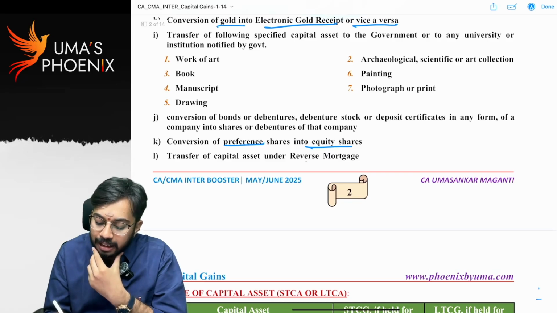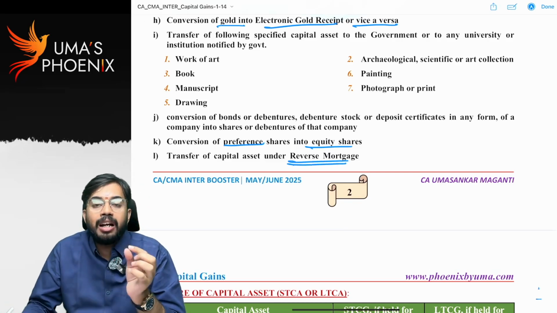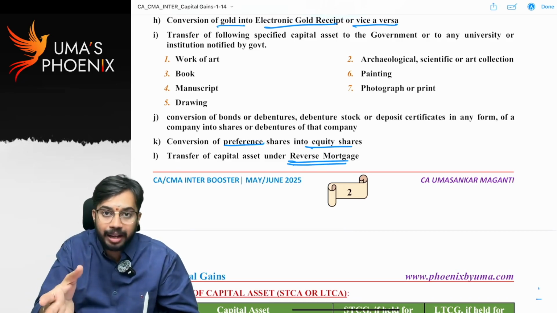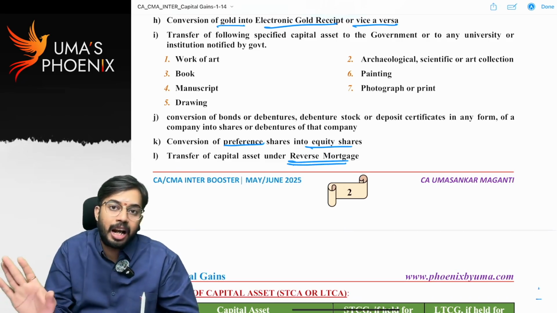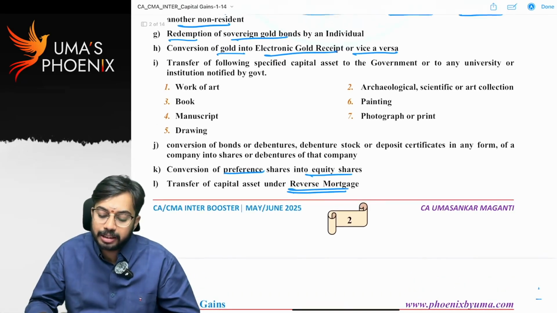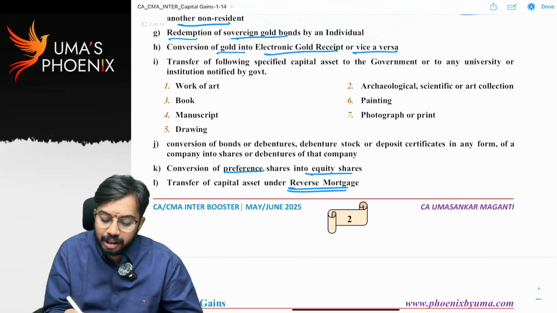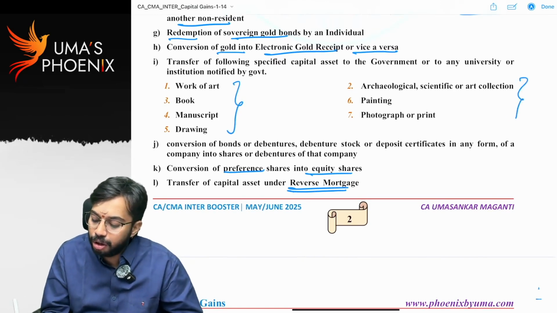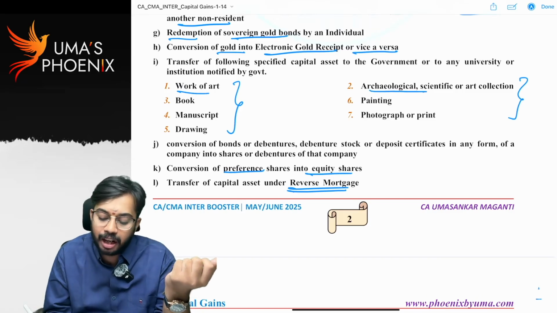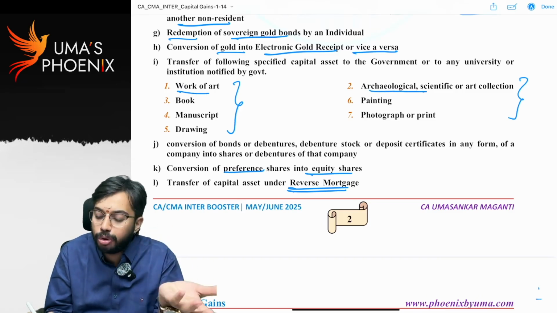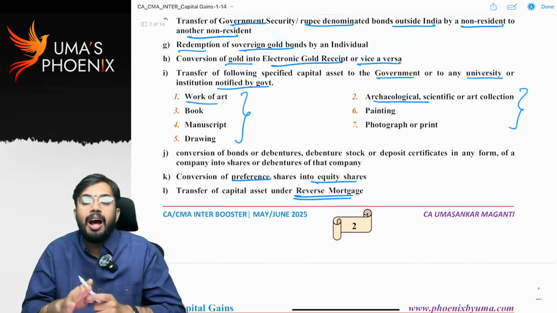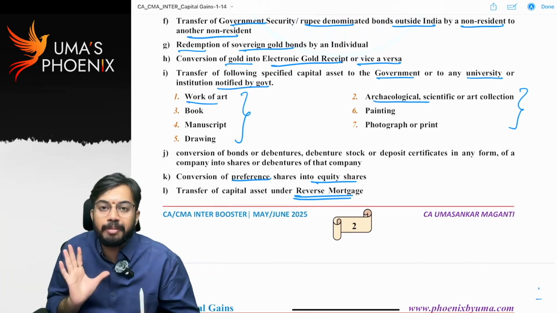Transfer of capital asset under reverse mortgage. Under a reverse mortgage transaction, if any residential building is given to the banking company, that is not a transfer and no capital gains are required to be calculated. Next, whenever assets like drawing, painting, sculpture, work of art, archaeological collections are sold to the government or any university notified by the government... I am having a luxury painting in my home.